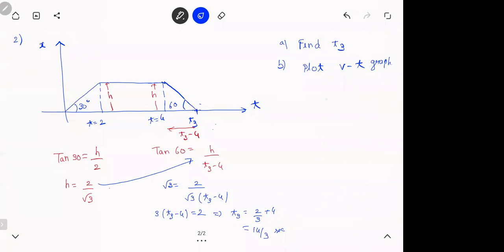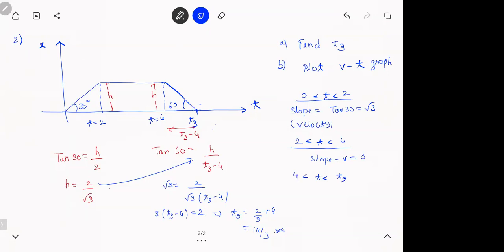Next thing. For t from 0 to 2 seconds, what is the slope? Slope is tan 30, which is root 3. And we know slope is velocity here. From T2 to T3, what is the slope? 0. For T between T3 and 4, what is the slope? It's not tan 60, it's tan 120. You should take the angle with the x-axis. Minus root 3.